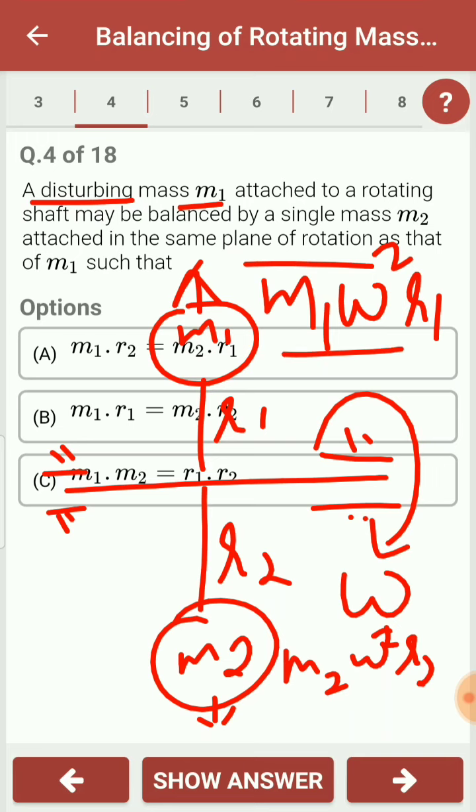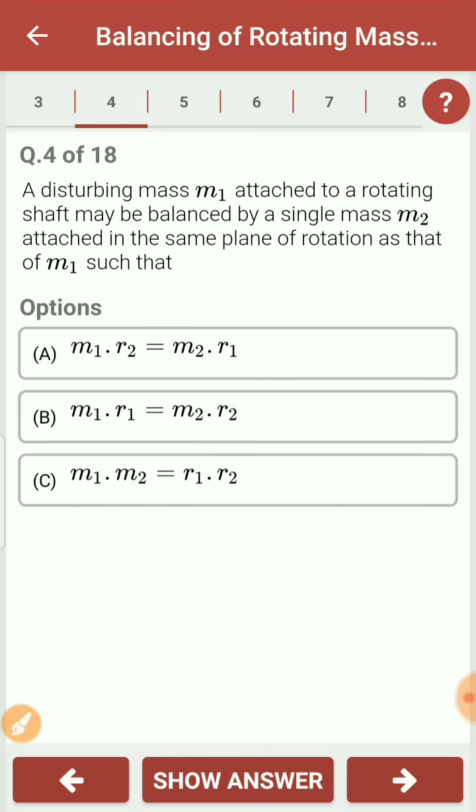If we equate the forces, m1 omega square r1 should be equal to m2 omega square r2. Omega square is a constant, the angular velocity of the shaft, so you will get m1 r1 is equal to m2 r2. So the condition for the system to be balanced is m1 r1 equals m2 r2.